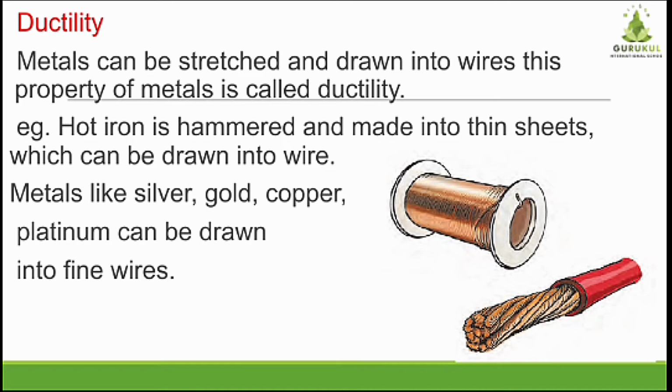Hot iron is hammered and made into thin sheets. You can see blacksmiths in their shops, what they are doing. They are hammering iron or other metals, and they are making small sheets and wires from it. So this property is used to make wires. Metals like silver, gold, copper, platinum can be drawn into fine wires. Now you will think, where are we using silver and gold wires?